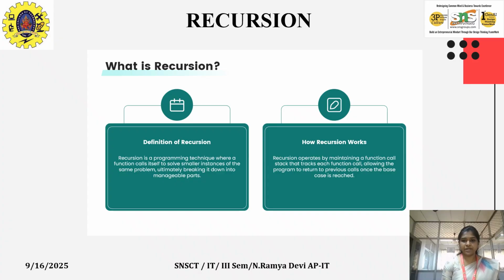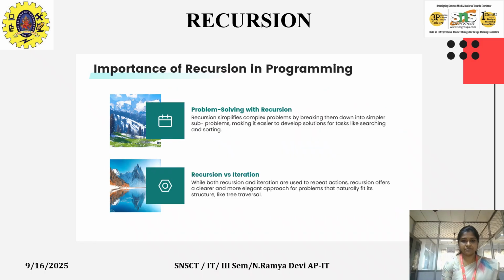Recursion operates by maintaining a function call stack that tracks each function call, which allows a program to return to previous calls once a base case is reached. So whenever a base case is reached, it goes back to the main function and then it calls itself.